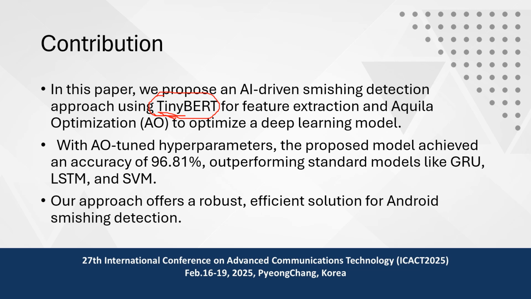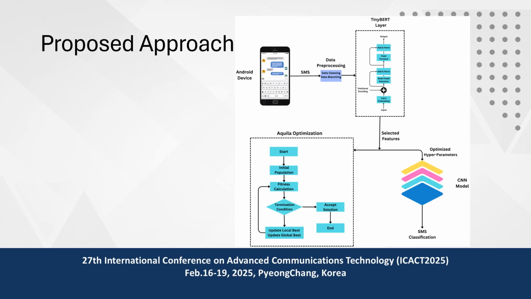Along with the TinyBERT model, we use an Aquila optimizer for selection of the hyperparameters. We select the Aquila optimizer because it is more efficient as compared to other optimizers, and lightweight also. After using these two models, we achieve an accuracy of 96.881. We also compare our model with standard deep learning models like GRU, LSTM, and SVM, and we see that our proposed model performs better than the rest of the models.